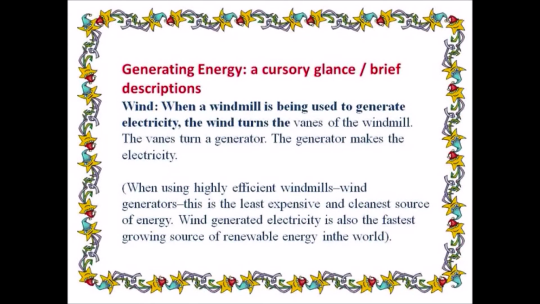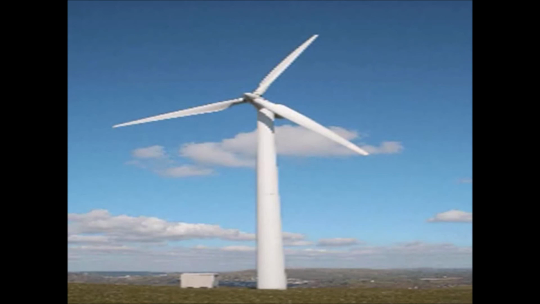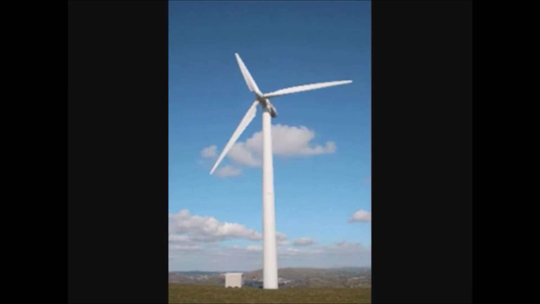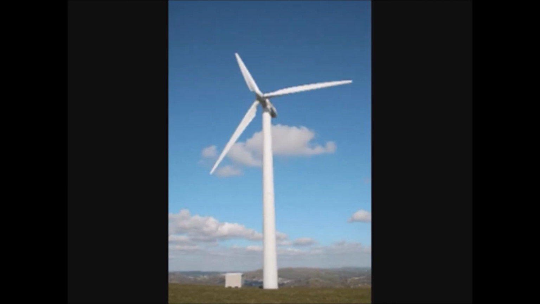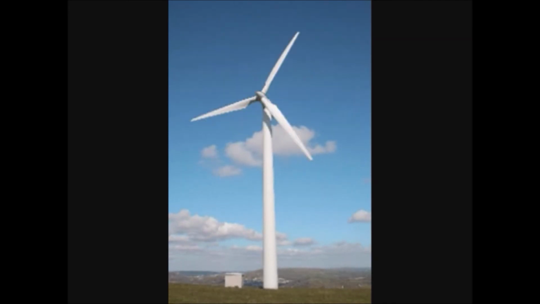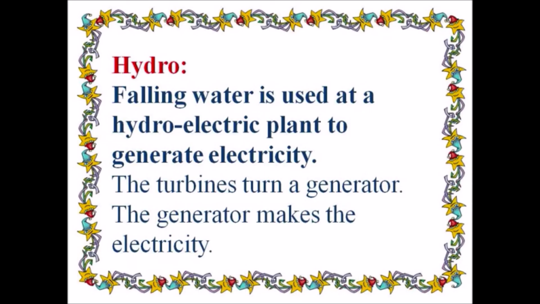Generating energy: a cursory glance or brief descriptions. Wind. When a windmill is being used to generate electricity, the wind turns the vanes of the windmill. The vanes turn a generator. The generator makes the electricity. Hydro.